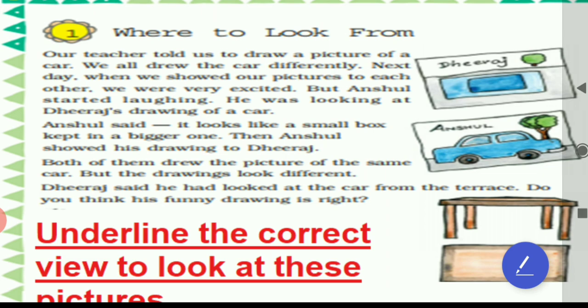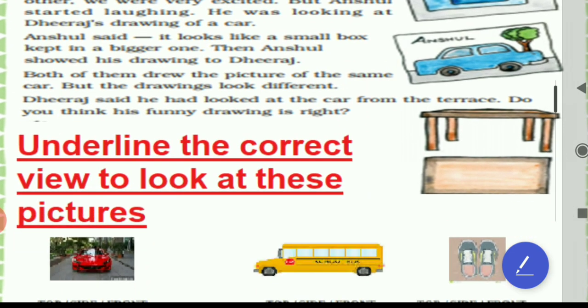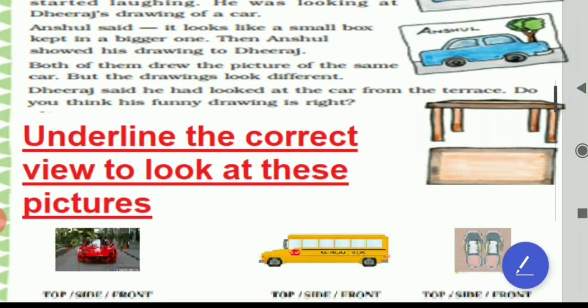Now, are you able to see both the drawings? See, Dheeraj has just drawn it from the top. So, top view in Dheeraj's drawing. And in Anshul's picture, Anshul is looking from the side. So, Anshul has drawn a side view picture of the car. Underline the correct view to look at these pictures.